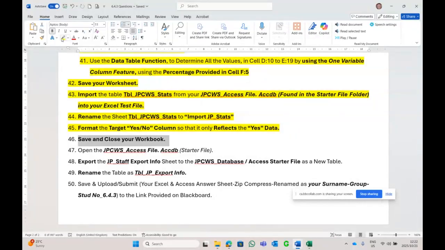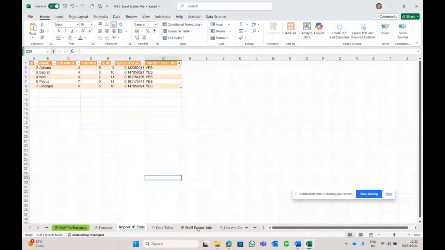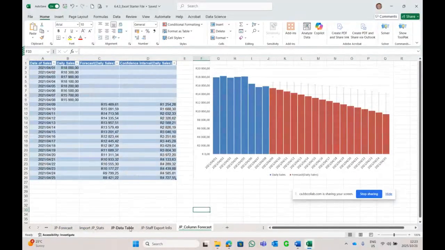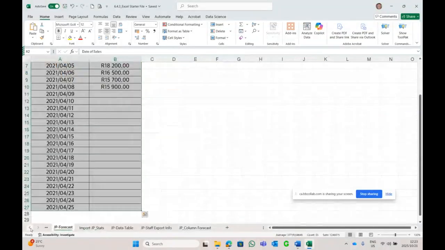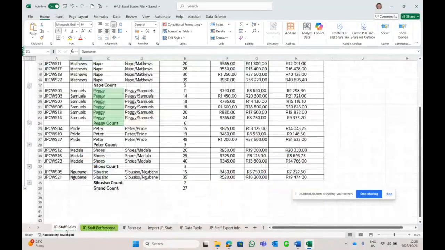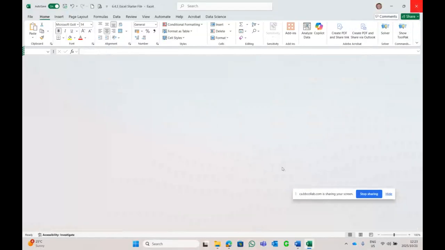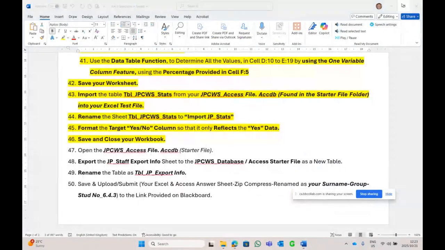Now we're going to do an export and save. And what is the file that they want me to export? It's called the staff export info sheet. So in other words, the sheet here, we are going to export into our Access database, which we're going to find in our starter files. So we checked everything. We did everything. All our work, all the answers, everything. And we save and exit. And I minimize.